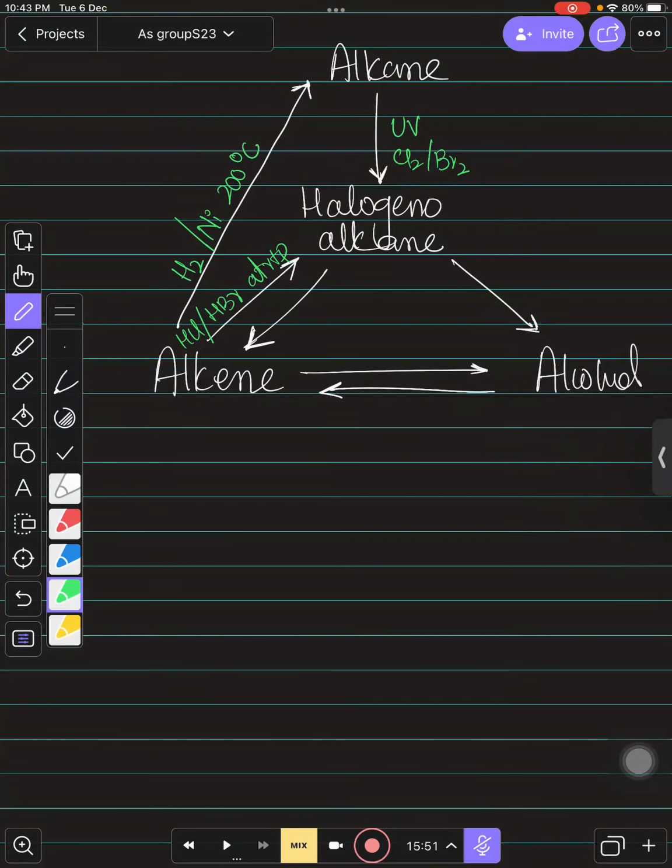Substitute over there or add over there. If you want to come back, this is the maximum problem you can suffer over here. It is NaOH or KOH in ethanol, heat under reflux. This is the problem. If you want to go from halogenoalkane to alkene, NaOH in ethanol, heat under reflux, and if you want to go to alcohol, NaOH aqueous, heat under reflux. This is the thing that will trouble you.